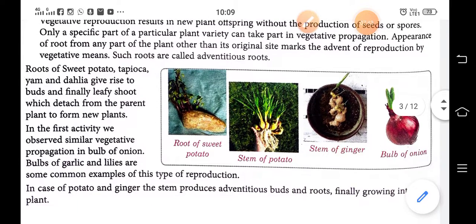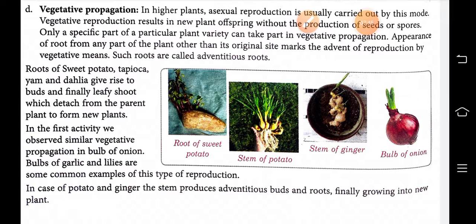So roots of sweet potato, tapioca, yam and dahlia give rise to buds and finally leafy shoots which detach from the parent plant to form new plants.